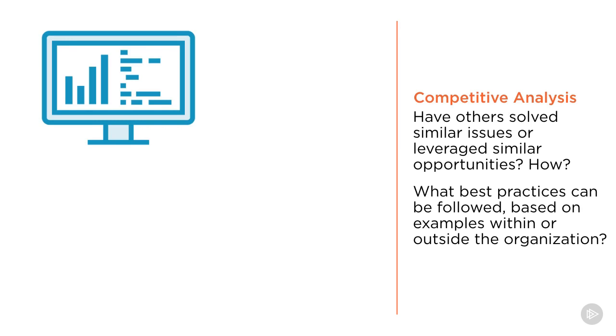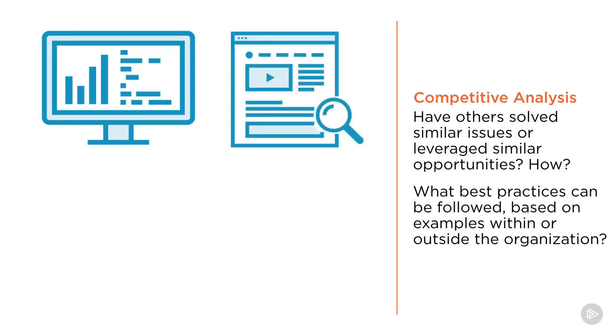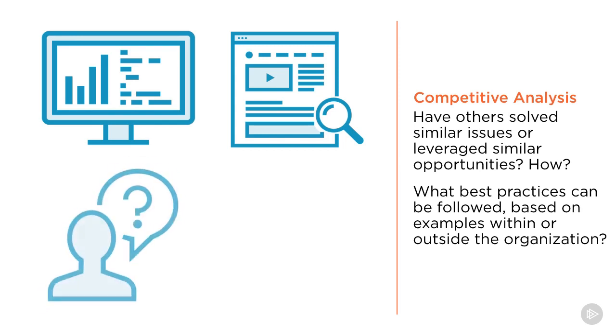work of our peers. When it comes to direct competitors, perhaps we can do some research, looking at their website or other publicly available assets that they might publish that can give us an idea as to how they've gone about solving these issues in the past. Perhaps we can interview people directly. Key stakeholders, subject matter experts, even those from outside the company, industry sources, external consultants, and more, who can help us to better understand how others have dealt with similar issues in the past.